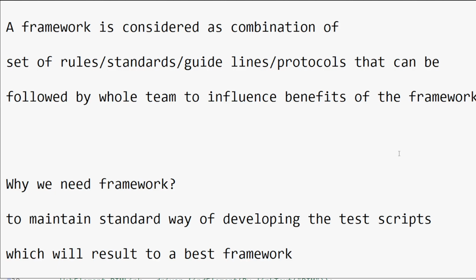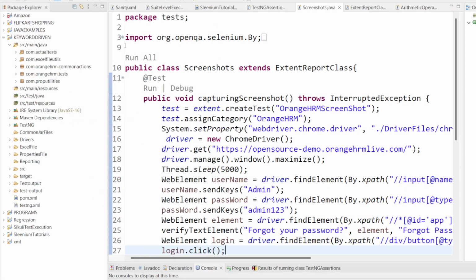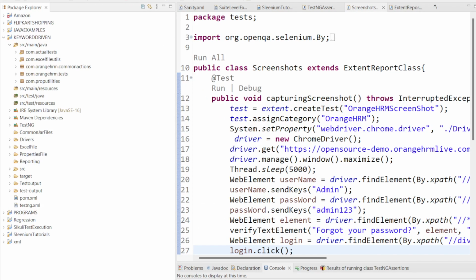Now first we will see how this automation framework structure looks. For that, let me open my Eclipse so that I can show you everything. Let me go to my project folder structure here. The window view is not there, right? Anyway, no problem.